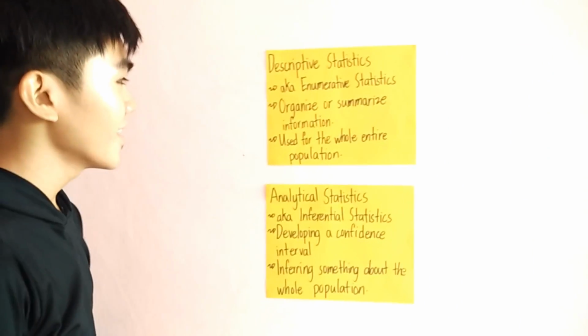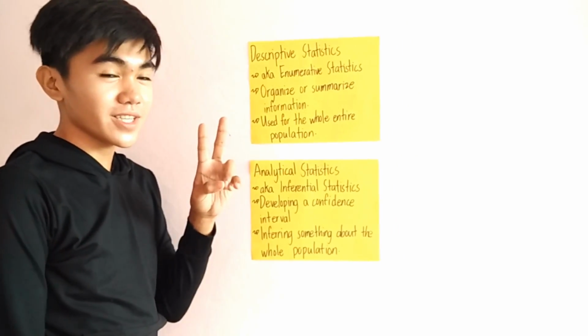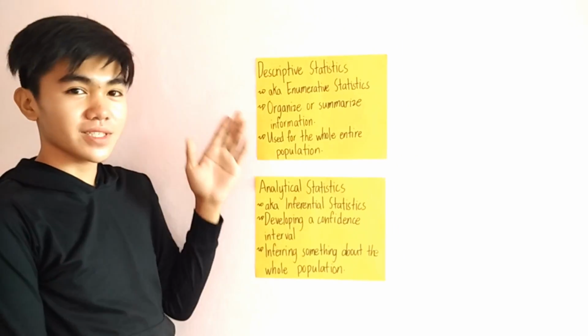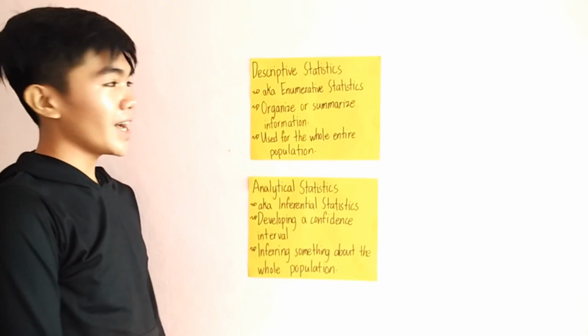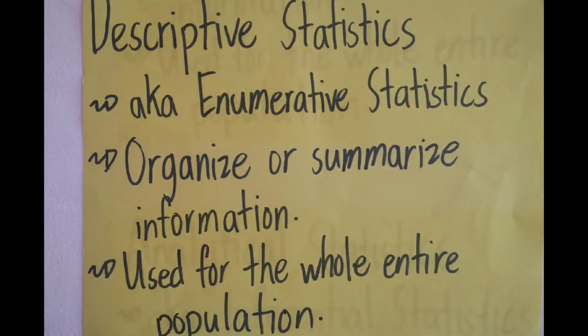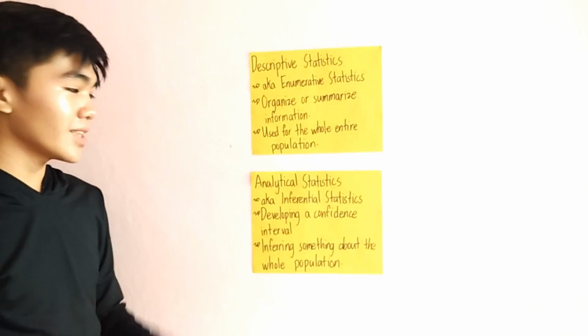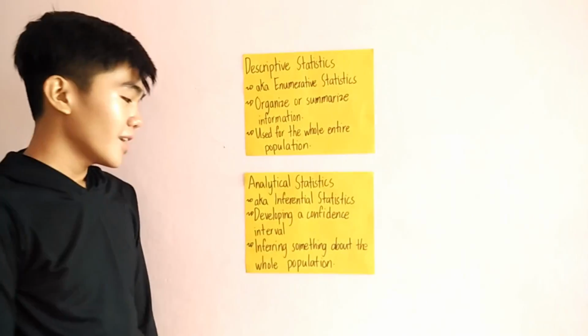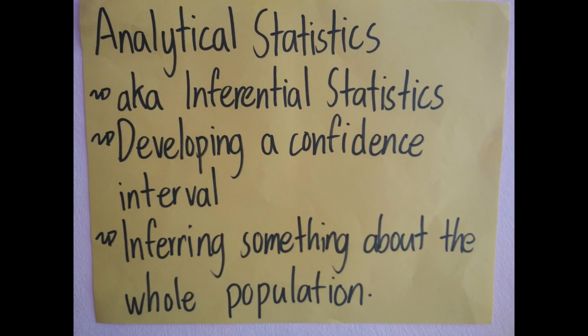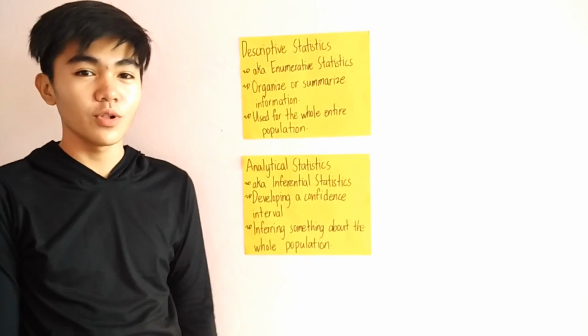Hi guys! Now, there are two kinds of statistics. The first one is descriptive statistics, also known as enumerative statistics. It is statistics where organizing or summarizing the information is involved and used for the whole entire population. The second one is analytical statistics, aka inferential statistics, and it is also known for developing a confidence interval between the given data and inferring something about the whole population.